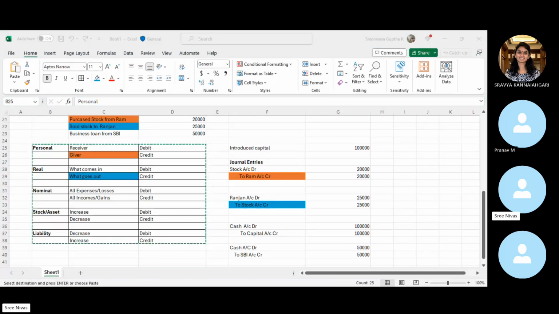Okay, guys, we will continue in the coming session. We will discuss more examples of journal entries, then we will see ledgers, and then we'll get into the tool.